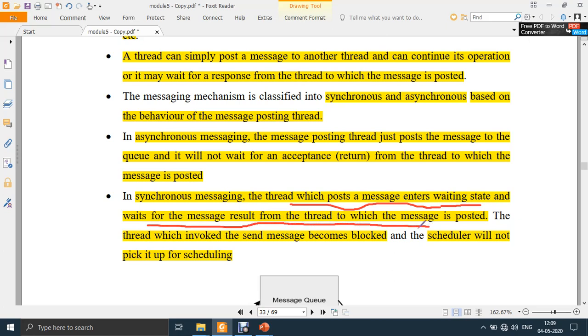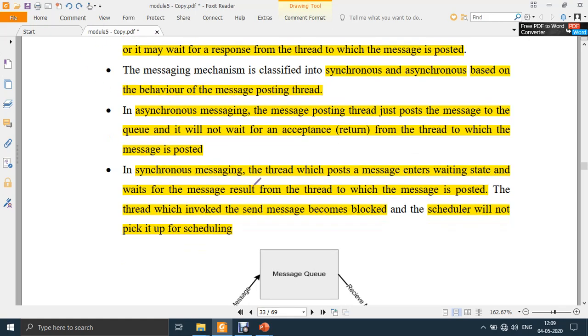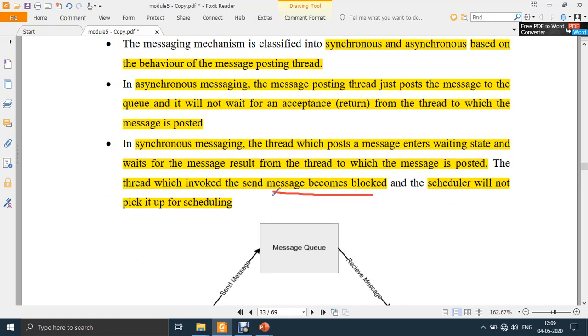It will wait for the acknowledgement. Whichever process receives that message has to reply back. Once it replies, the sending process will be unblocked and can continue its operation. So whichever process sends the message will be blocked until it gets the response.